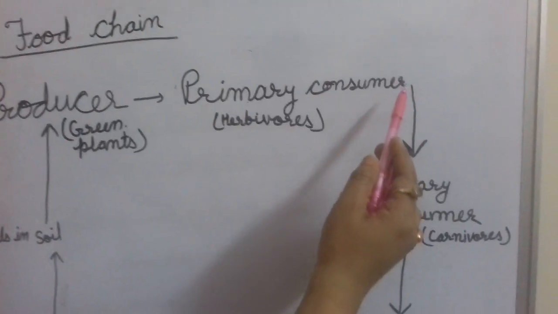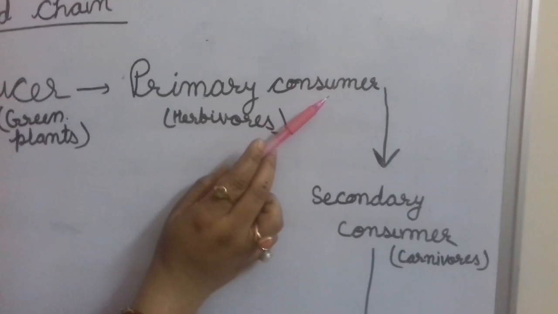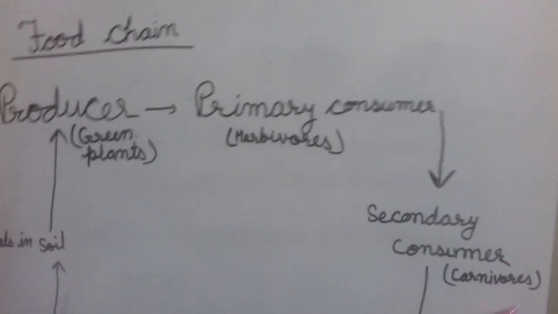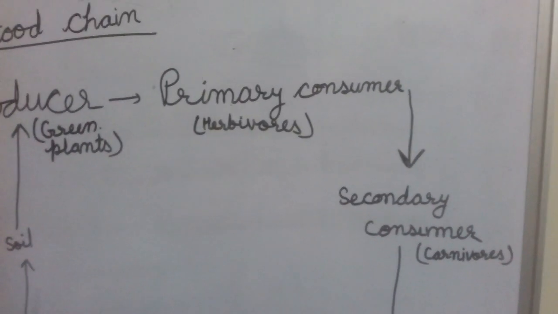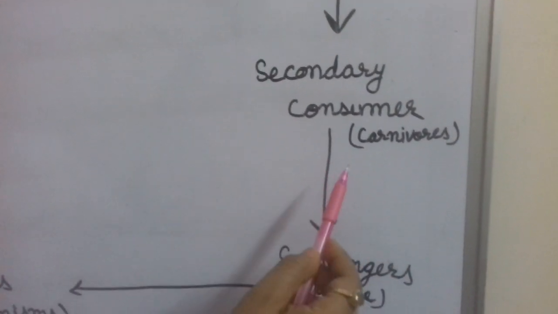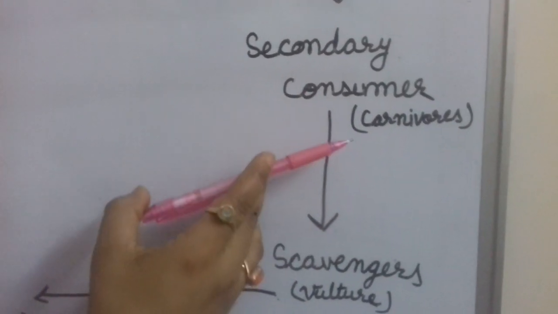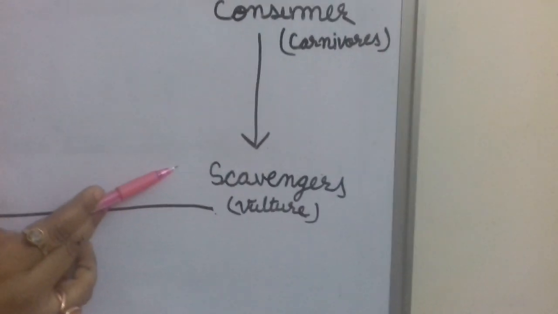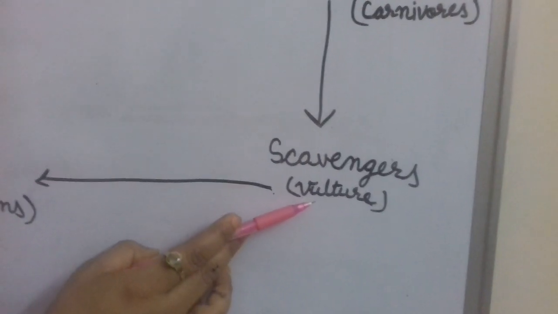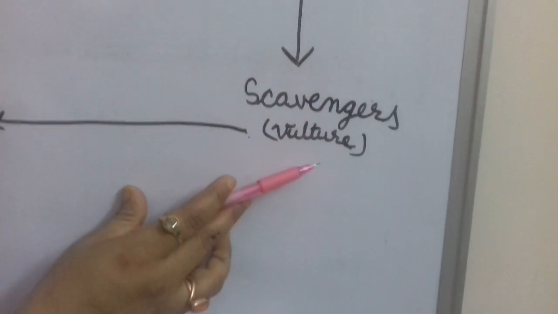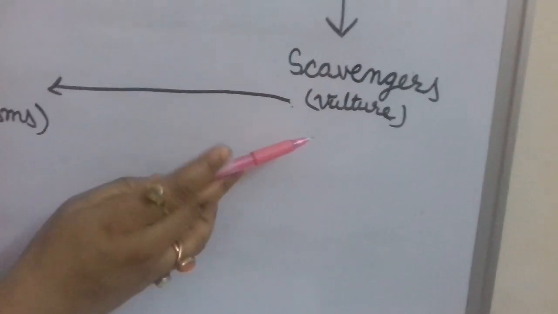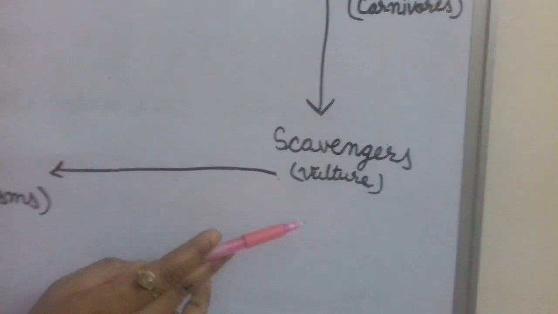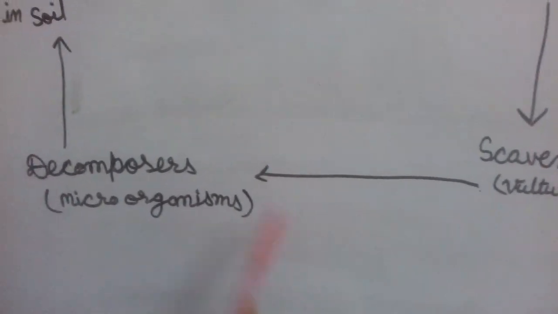And after that, the primary consumers are eaten by secondary consumers, who are carnivorous animals like tiger, lion, etc. And when they die, the scavengers like vulture eat the dead animals, and the remains of the dead animals which are left by the scavengers are rotted by the decomposers.